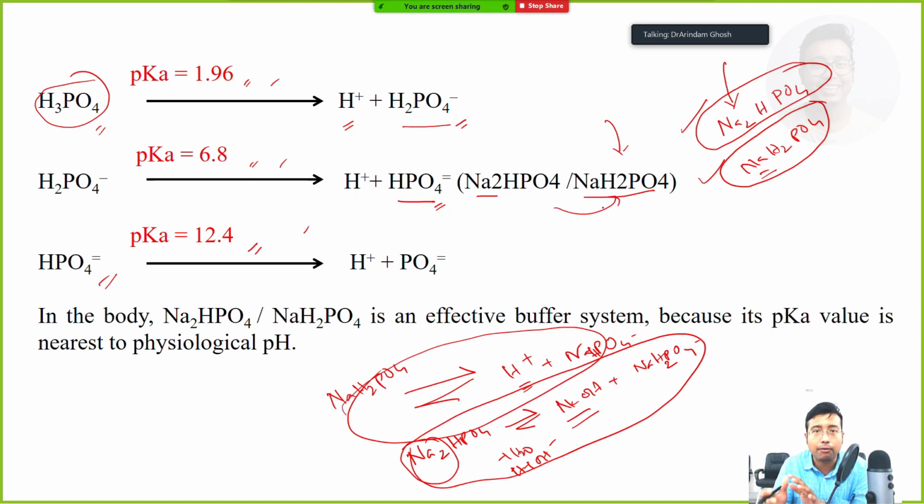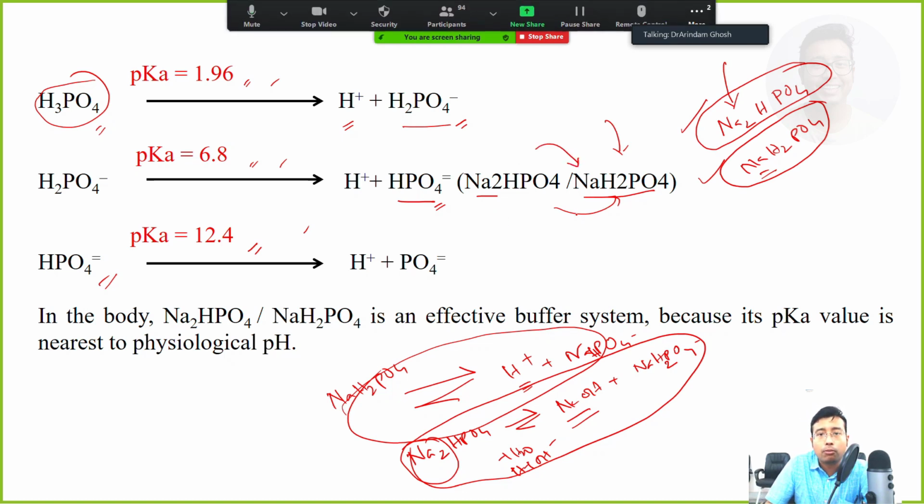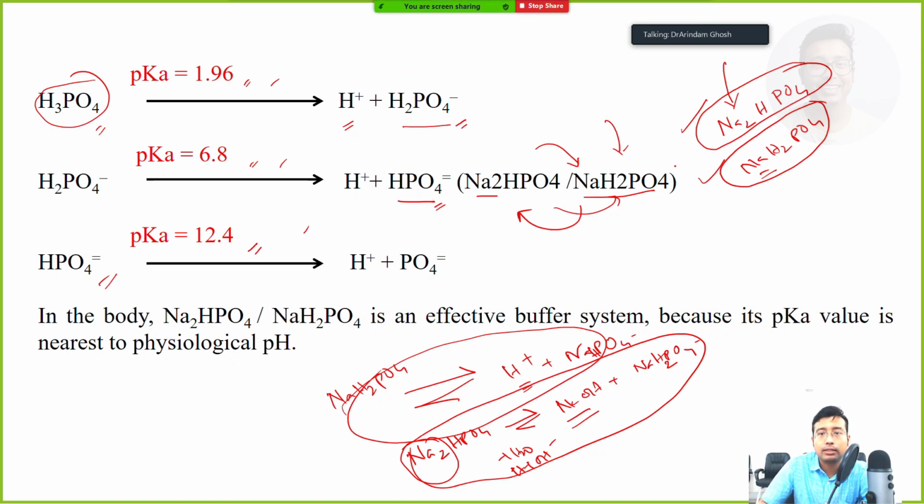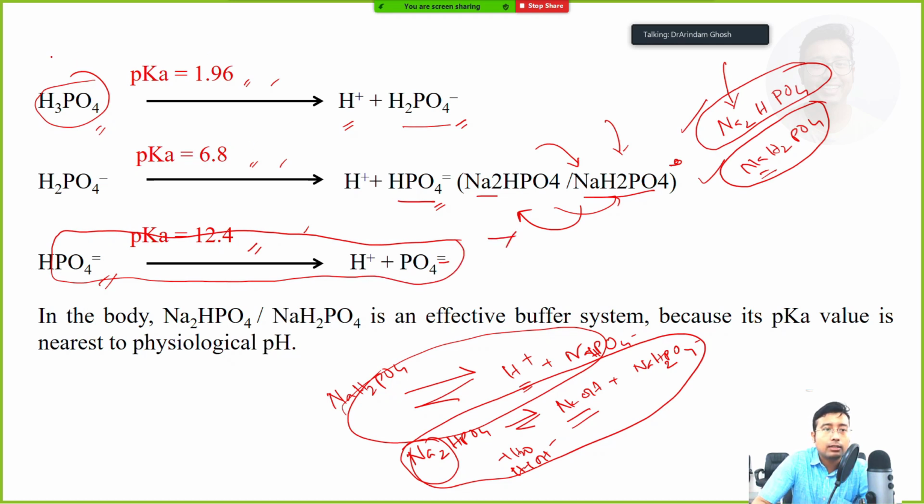Basically any buffer alternates between its base and acid forms whenever a proton is donated or accepted. So this can go back and forth between its two forms, NaH2PO4 and Na2HPO4. All these are single minus salts. Here this should be PO4 3 minus, but this reaction never happens in a biological system.